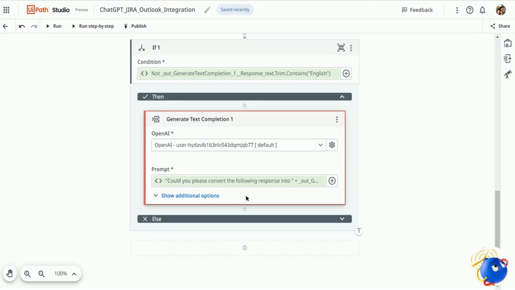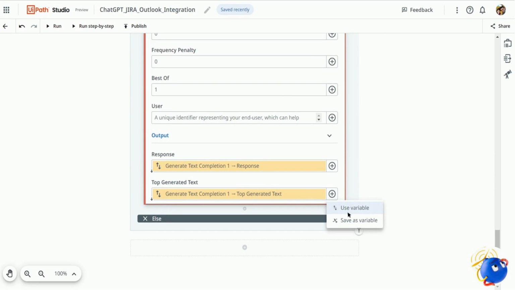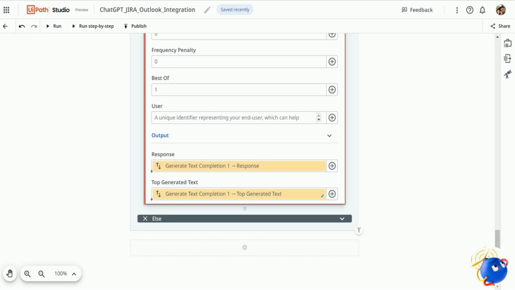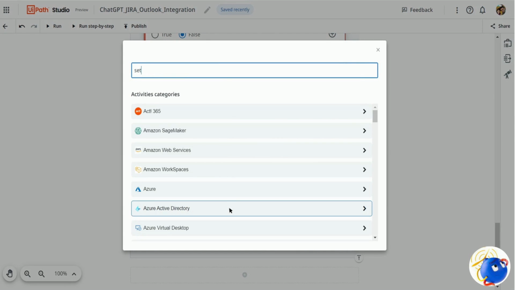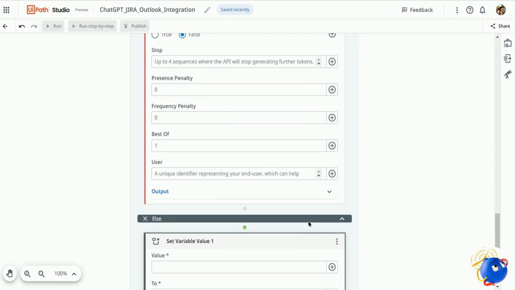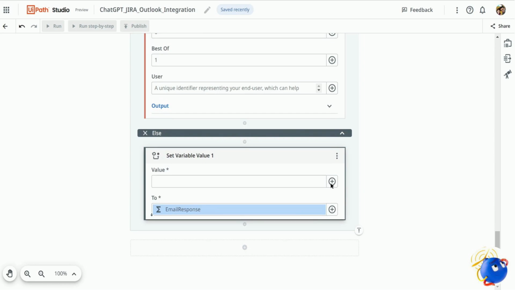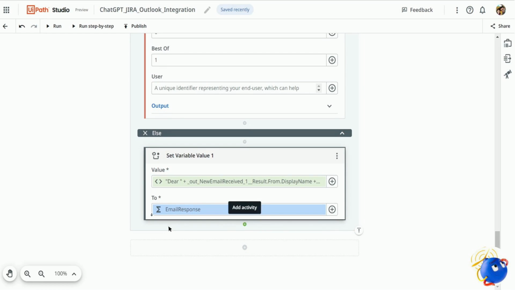I'll be saving this to a variable. So let me just use a variable here. Let me give it a name, email response, and we'll hit create. And in the else part, I'll be using another activity called set variable value, and we'll use the same variable name here, this email response. Let me just copy all the content here. Yep, so this is my English language content.